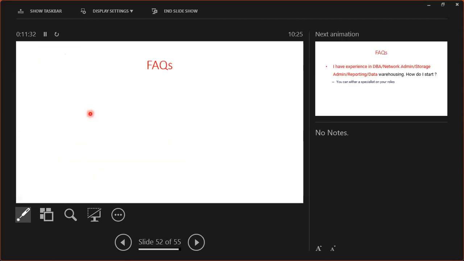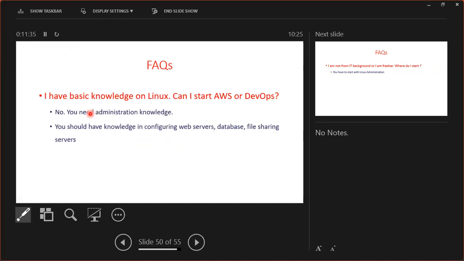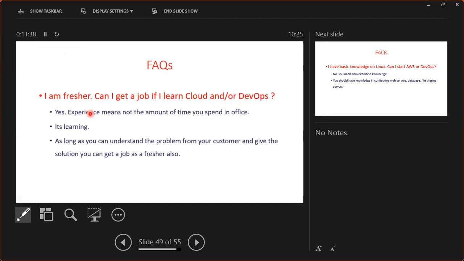An important thing we need to discuss is FAQs from students. I am a fresher. Can I get a job if I learn cloud computing, AWS? My answer is yes. Experience does not mean the amount of time you spend in the office. Experience means as long as you are learning completely, as long as you can understand the problem from the customer and give a solution to the customer. As a fresher also, you can get a job.